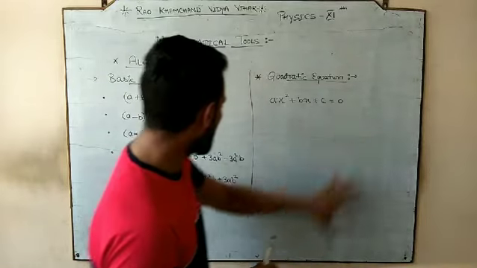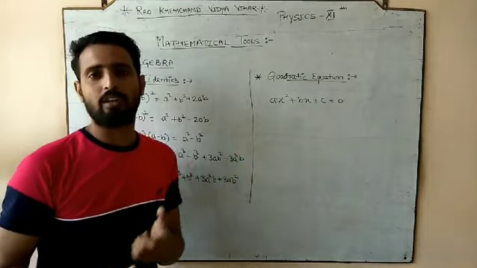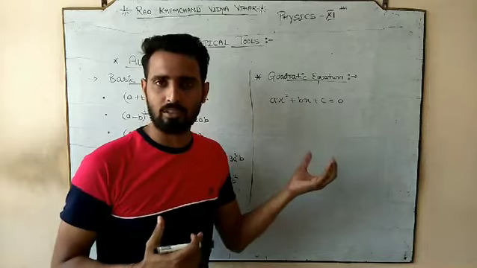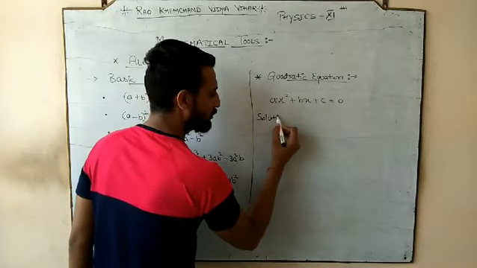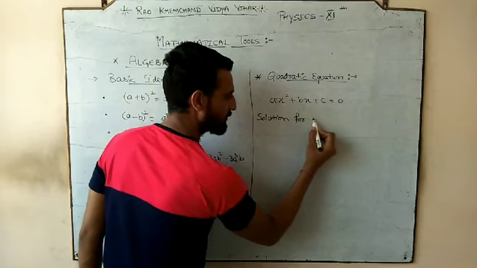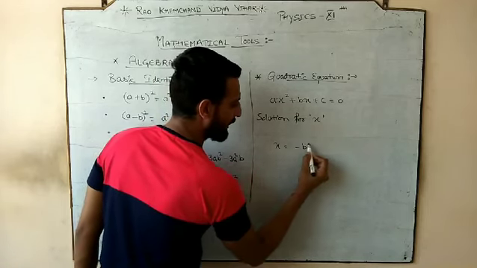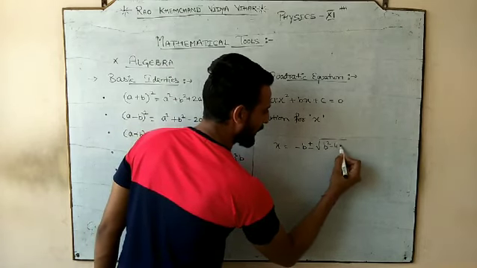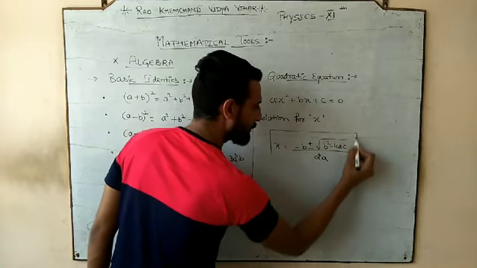So whatever tools we are using, अगर आपके पास कोई quadratic equation आता है, and here I am discussing how to solve the quadratic equation. You know how to solve this. So the solution for x is given by x is equal to, you know that, negative b plus minus root over b square minus 4ac, divided by 2a.